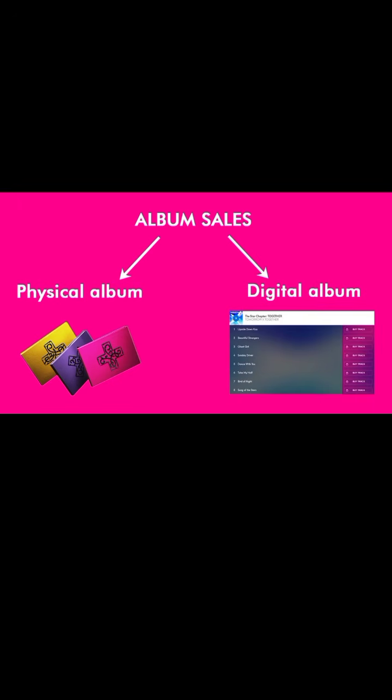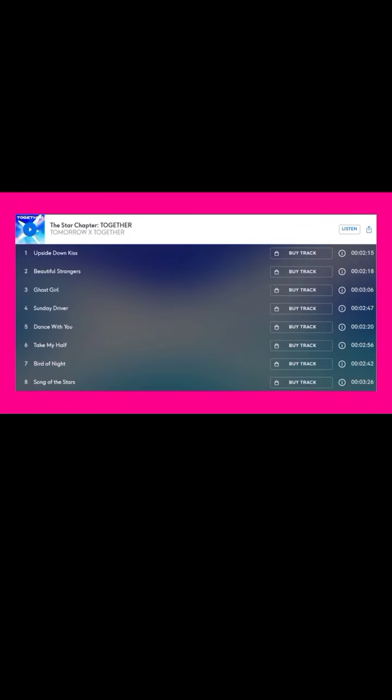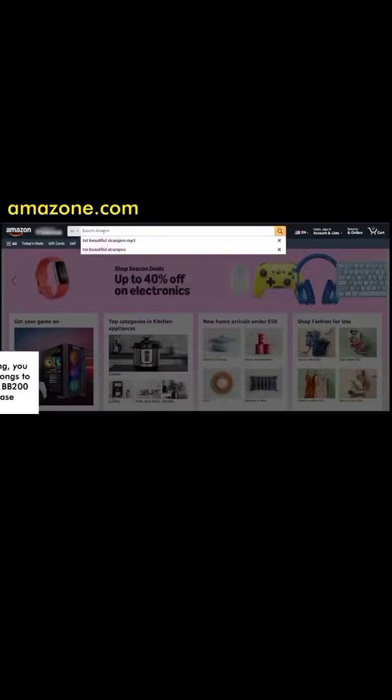Second, downloading. There's a great way to help album sales grow. Buy the album digitally instead of physically. Here's how it works. Instead of purchasing a CD, you can simply download individual songs from the album to your device using special music platforms. After the purchase, you can listen to these songs anytime you want.